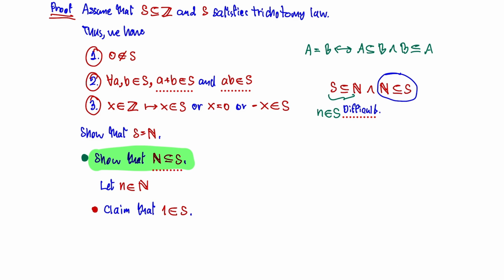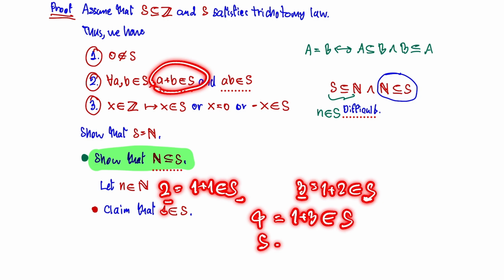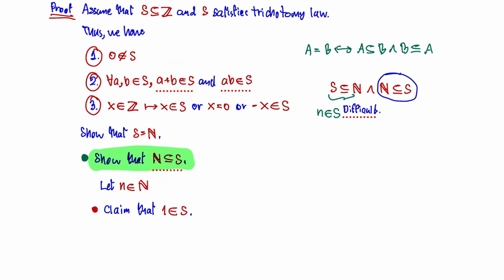Why do we do that? If I can show that 1 is in set S, I can have 1 plus 1 in set S, which is 2, because S satisfies the second law of the trichotomy law. If I have 1 and 2, I can have 3, which is 1 plus 2. If I want to have number 4, I can use 3 in set S plus 1, which is 4 in set S. And 5 equals 2 plus 3, and so on, till any positive integer.